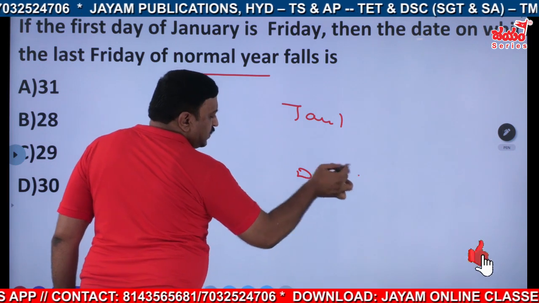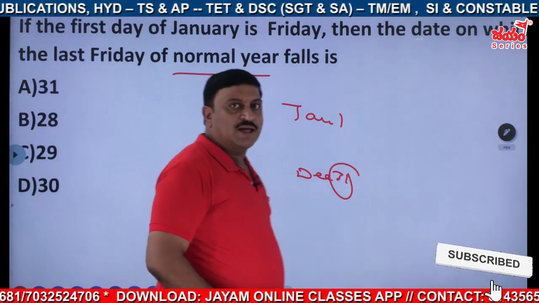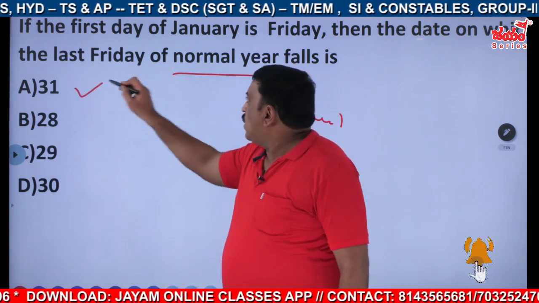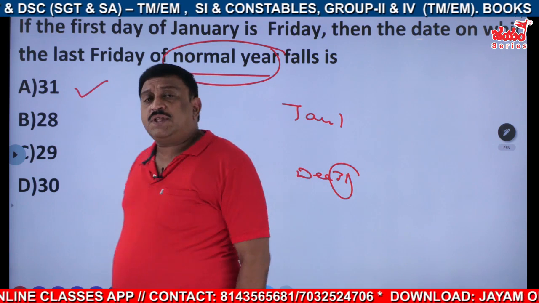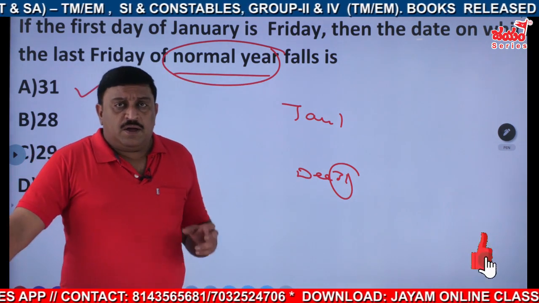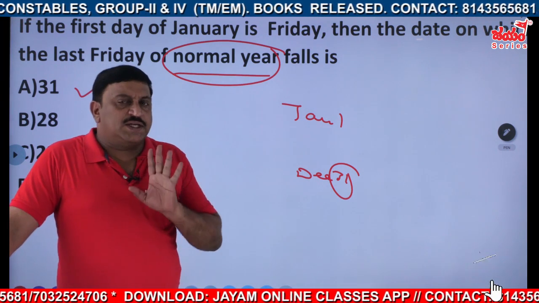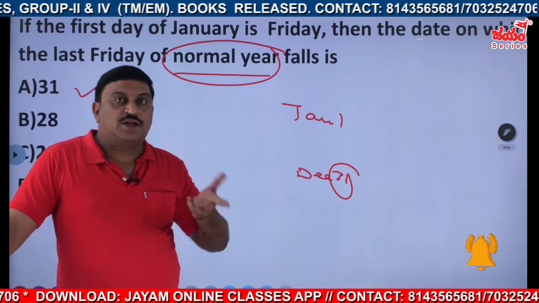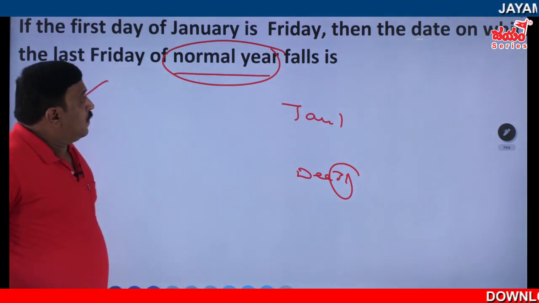So 31st is the answer. If it is given either normal year or leap year, then we can give the answer. If it is just a year, we can't, and either-or cases will be there. Okay, next one.